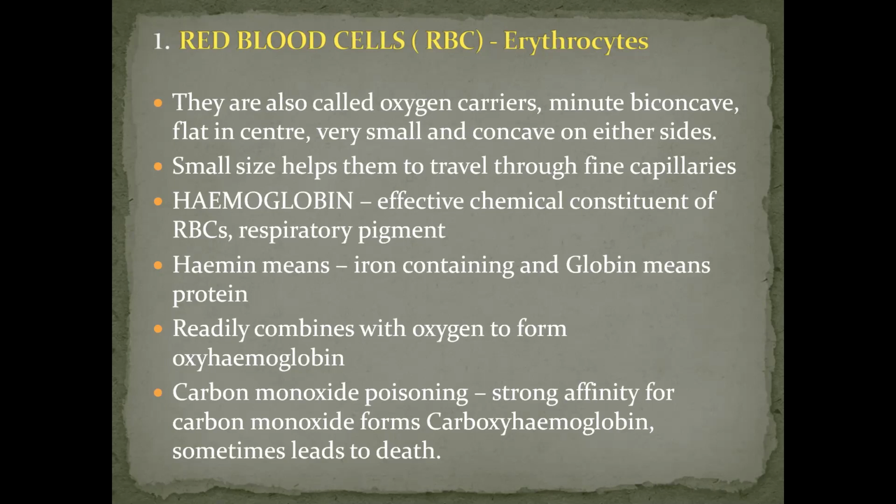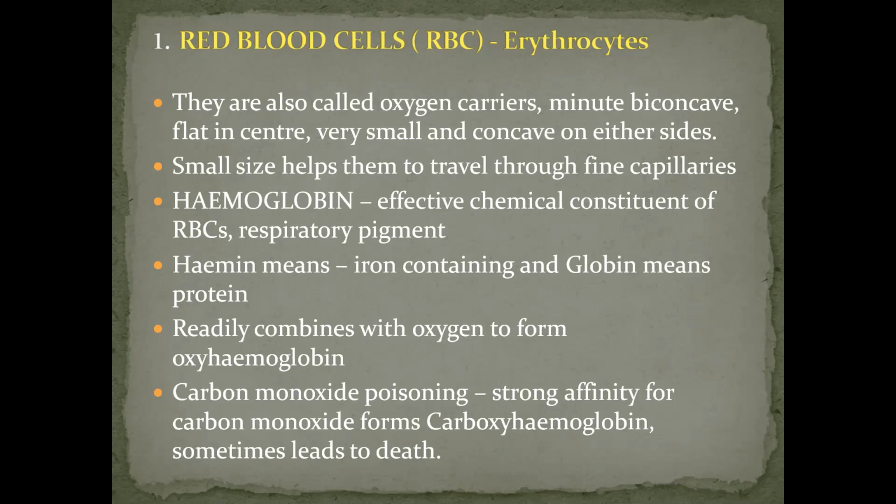It is formed by one iron-containing heme and a protein globin. It has the ability to combine readily with oxygen, forming oxyhemoglobin. Now it has one negative point also. Sometimes carbon monoxide poisoning takes place. How? Because hemoglobin has a very strong affinity for carbon monoxide. Be careful, I am talking about carbon monoxide, not carbon dioxide. Carbon dioxide is CO2 and carbon monoxide is CO.